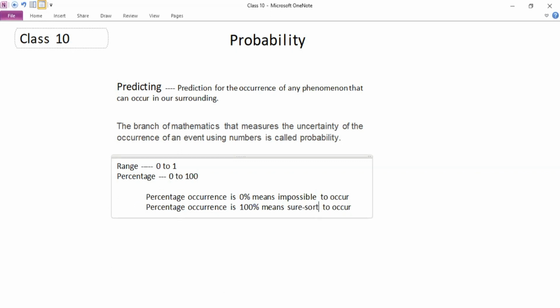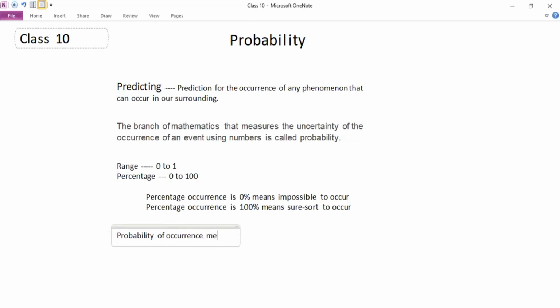Moving ahead, there are certain things. Now suppose you want to denote the probability of occurrence, how can we denote it? The probability of occurrence can be denoted as P and the event for which it is being recorded.